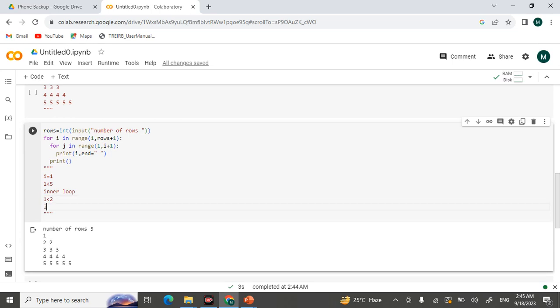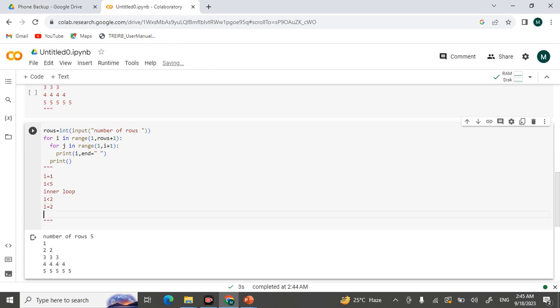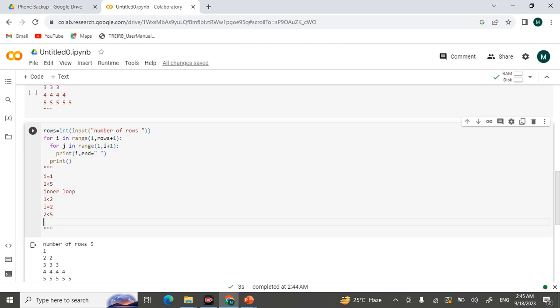The second iteration, when i is equal to 2, 2 is less than 5, that is also true. Again it goes to the inner loop. So then i is 2, and it starts from 1, less than 3. This time it is printing 2, then incremented by 1, then 2 times it is printing. That's why 2, 2.